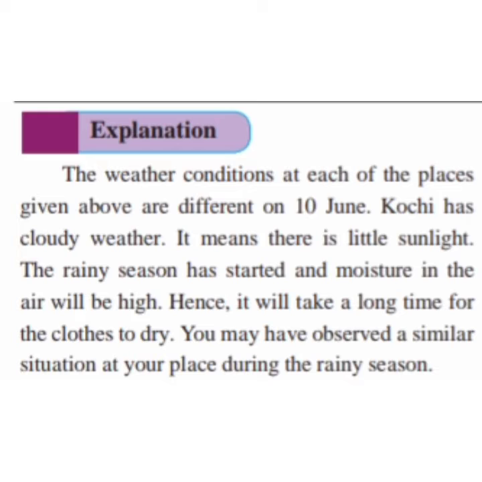The rainy season has started and moisture in the air will be high. Moisture means humidity, or we can say wetness in the air, will be high. So a lot of moisture, a lot of humidity or a lot of wetness in the air is there.